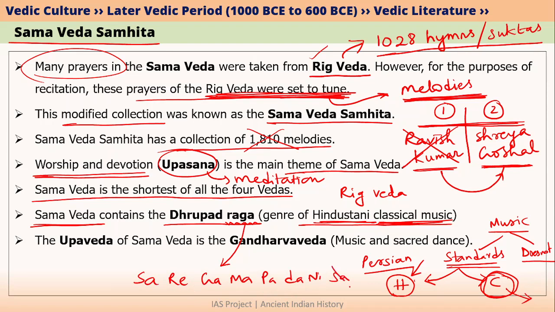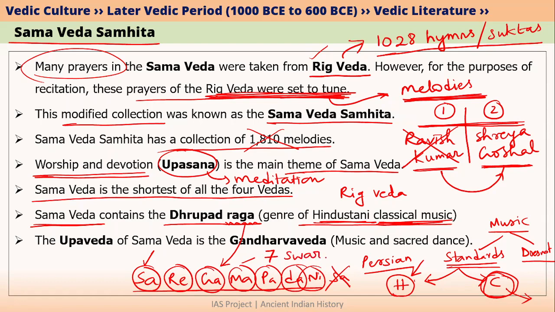If you remove the last Sa, because you already have a Sa here, you are left with 7 primary or fundamental notes. These 7 fundamental notes are also called Swaras. They are basically called Sapta Swaras, or 7 Swaras. By making a combination of these Swaras, for example, Sa, Re, Ga, Ma, Pa simply becomes a 5 Swara Raga. Similarly, you can use all 7: Sa, Re, Ga, Ma, Pa, Da, Ni, Sa. It becomes a Raga. So this is what Raga simply means.